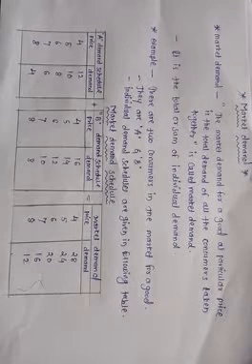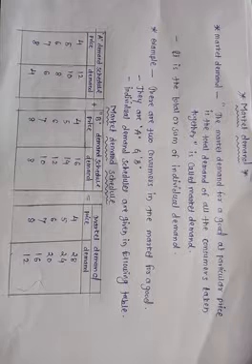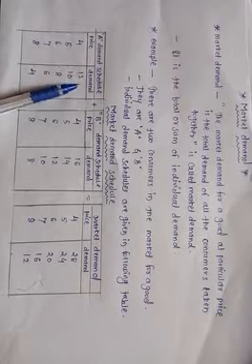Now to begin with, let us focus on the first two columns.